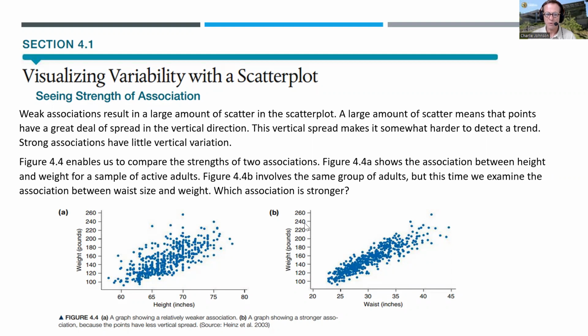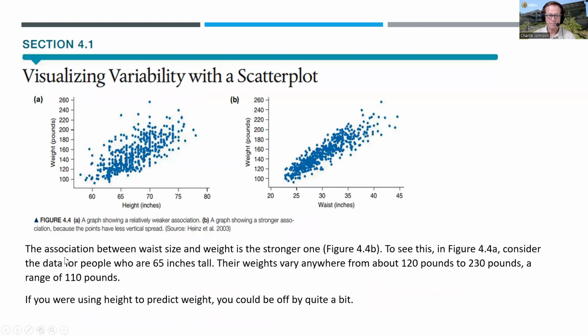The figure below, 4.4, enables us to compare the strengths of two associations. Figure A shows the association between height and weight for a sample of active adults. In B, it involves the same group of adults, but this time we examine the association between waist size and weight. Which association is stronger? The association between waist size and weight is the stronger one, 4.4b.